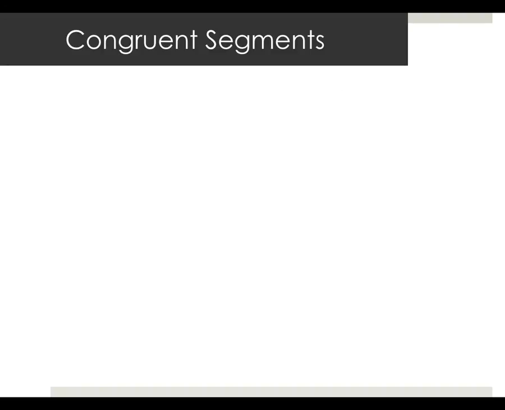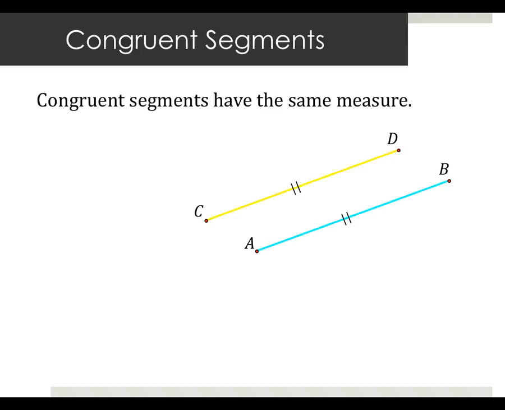Okay, we do have a little bit to go. We got 4 minutes. I'll get this done. Okay, here's two segments, CD and AB. And you'll notice on those segments I put these little guys in here. These are called tick marks. It's the method that we use to show when segments are the same length. And we have a term for that, and that is the word congruent. Congruent for our purposes is going to be defined as same size, same shape. And so since all segments are the same shape, two segments are congruent if they have the same length.